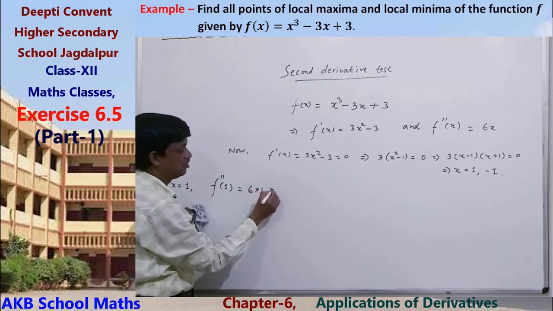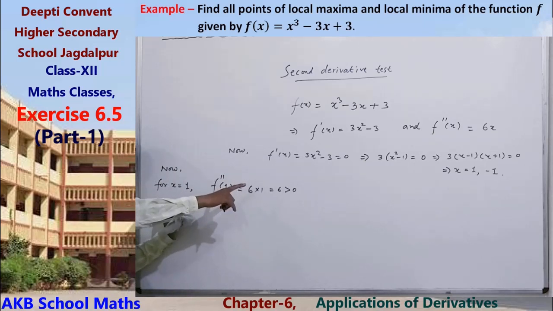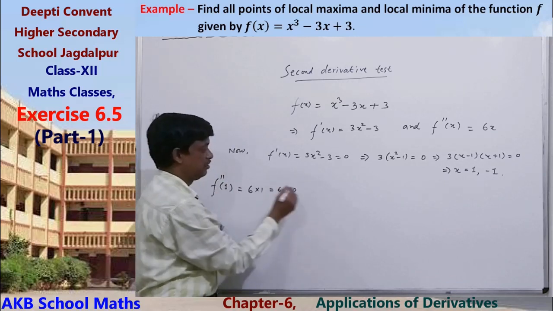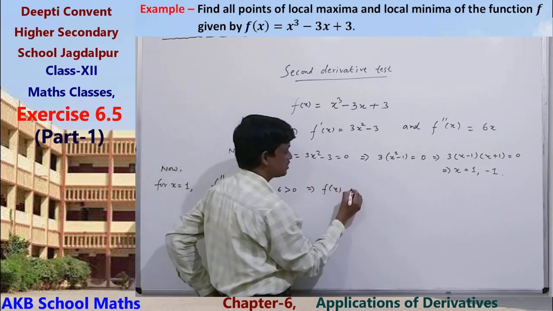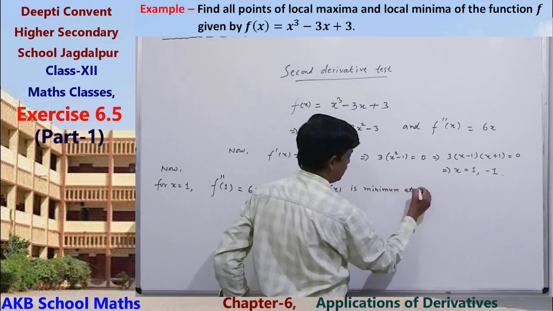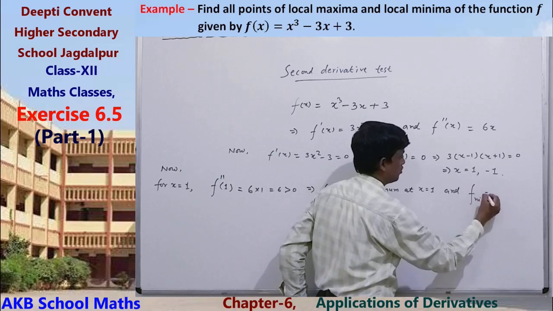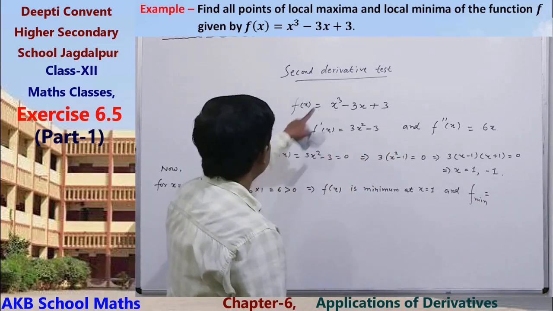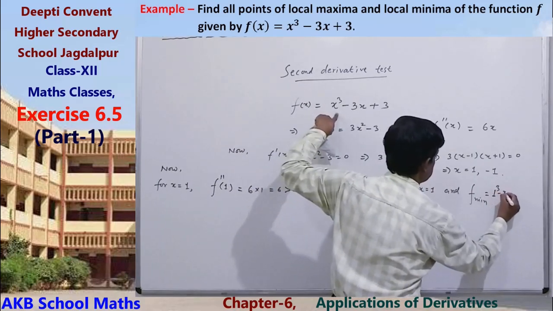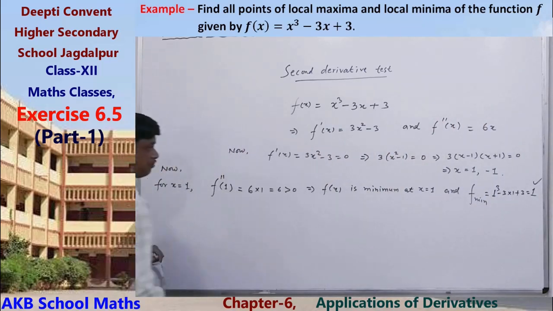f double dash 1 is 6 into 1 equals 6, greater than 0. The second derivative is greater than 0, that means the function attains a minimum value at 1. Implies f(x) is minimum at x equals 1, and the minimum value is given by this relation where x equals 1. So 1 cube minus 3 into 1 plus 3 equals 1. This is minimum. Okay.